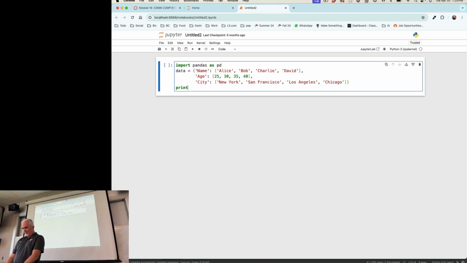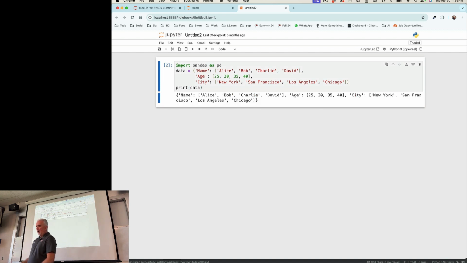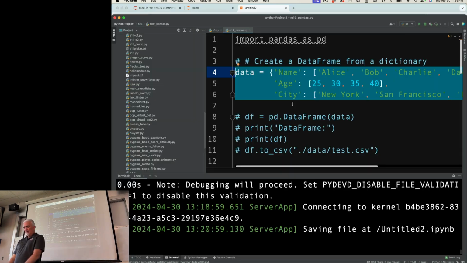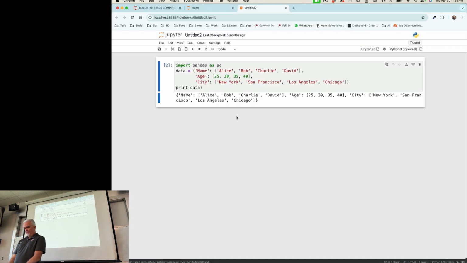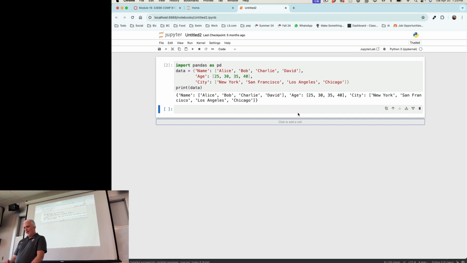So if I print that, all I get as a result is that dictionary, the nested dictionary. It's not a data frame yet. Okay, so if I want to make a data frame, here's what I can do that's interesting.